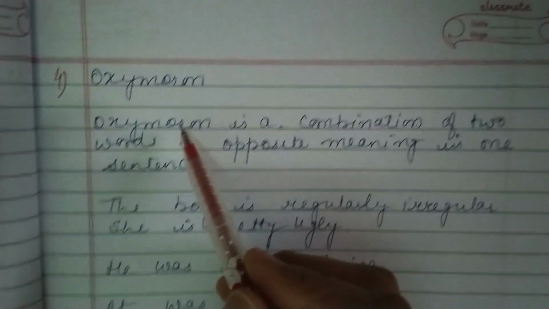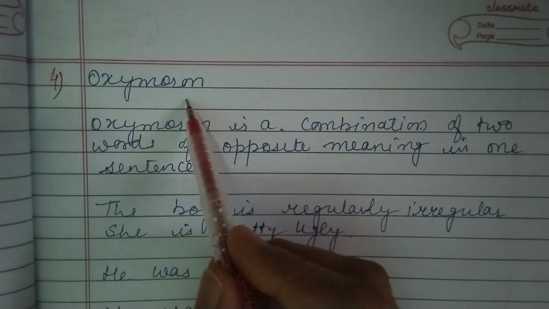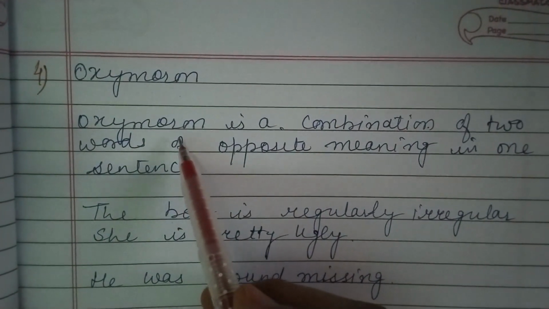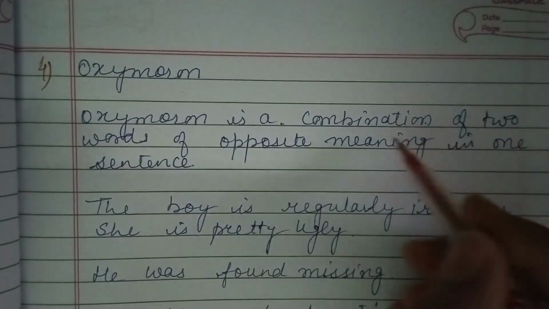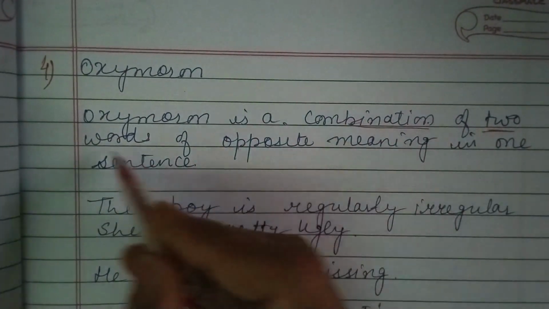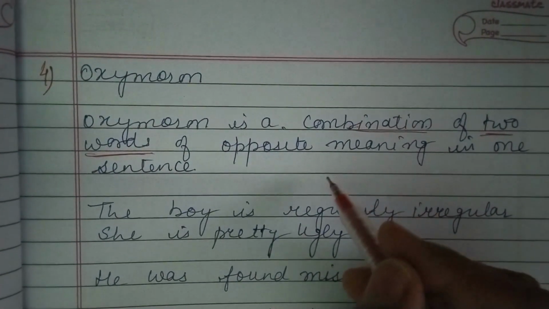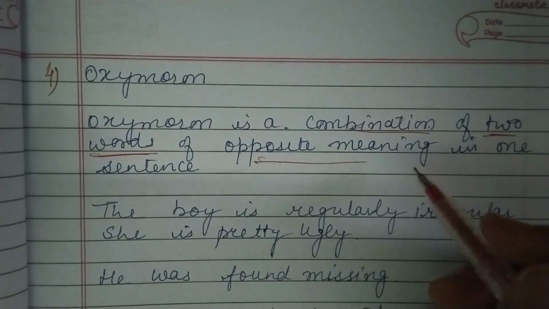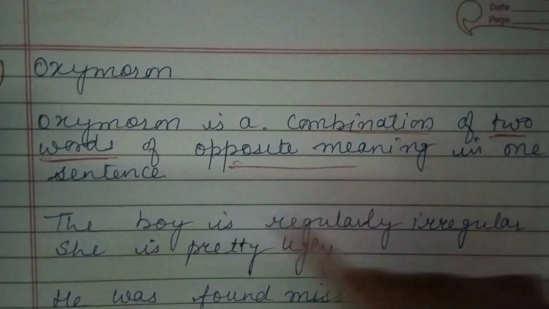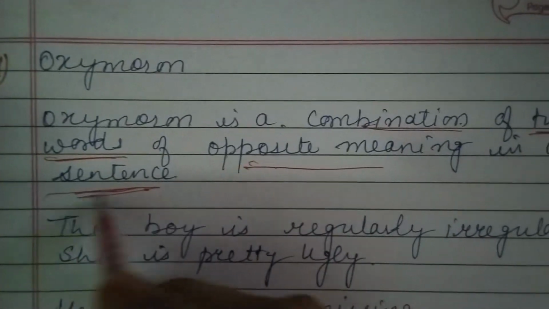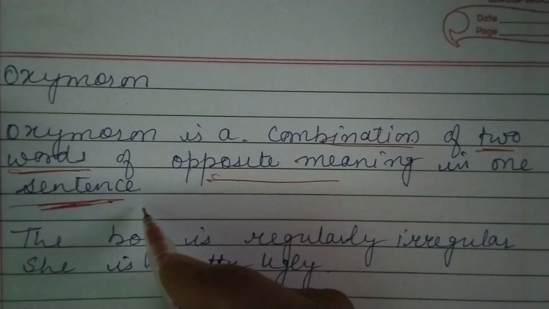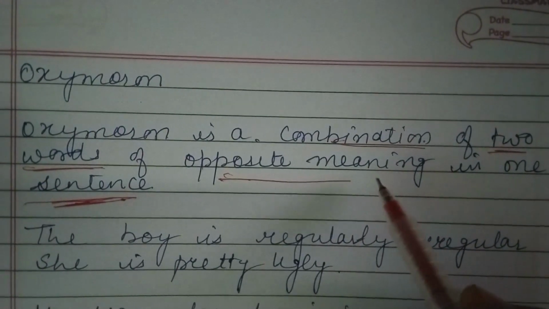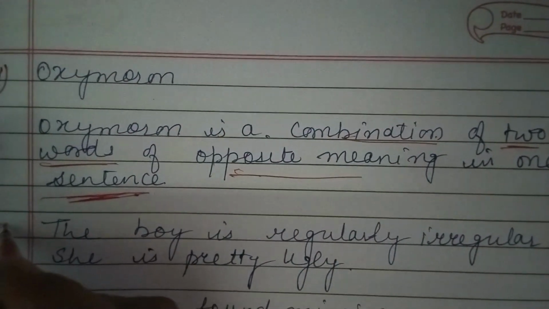So our next figure of speech is oxymoron. The name looks typical, but it's very easy. Oxymoron is a combination of two words. So we shall find two words here, and there must be two opposite words in one sentence. It is very easy to understand. If it is not easy to understand the definition, let us take the examples.